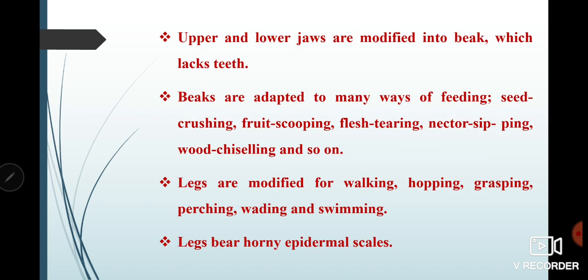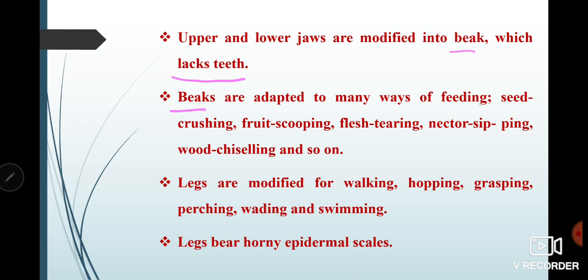Now, what about the jaws? Their upper and lower jaws are modified into beaks, and they also don't have teeth. If you see any bird, you will see their upper and lower jaws have been modified into a beak. And if you check these birds closely, they also don't have teeth present inside their jaws.